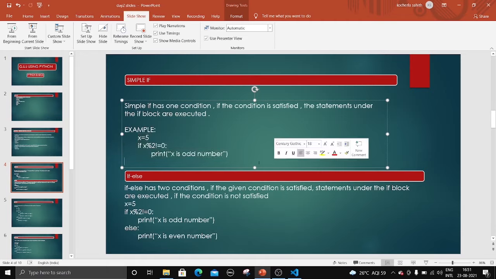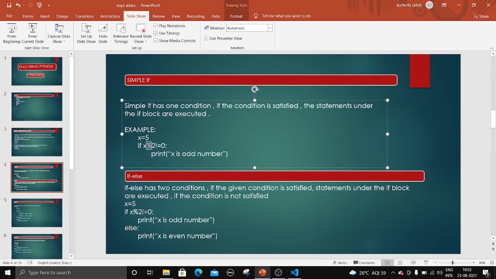Okay, this is the same. We have taken x equal to 5, x mod 2 not equal to 0. I hope you guys know the condition to be an even number. If the number is divided by 2 and the remainder is 0, then it is an even number. And if the remainder is not equal to 0, then it is an odd number, right?